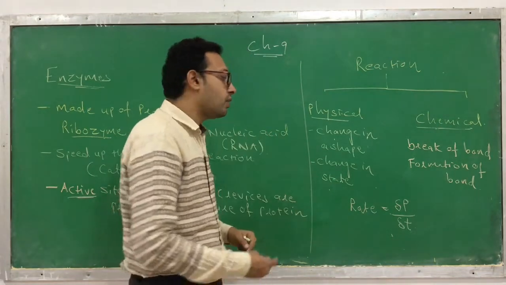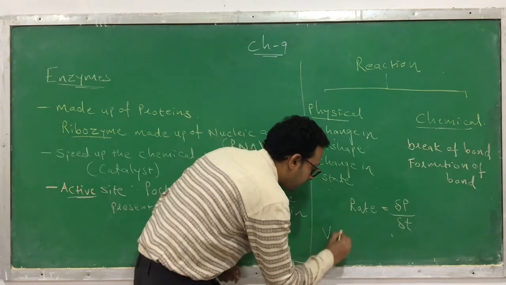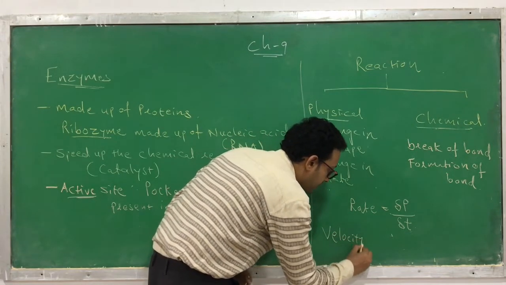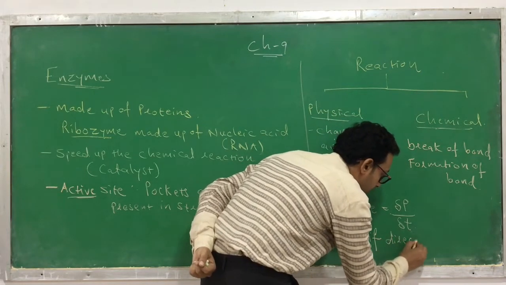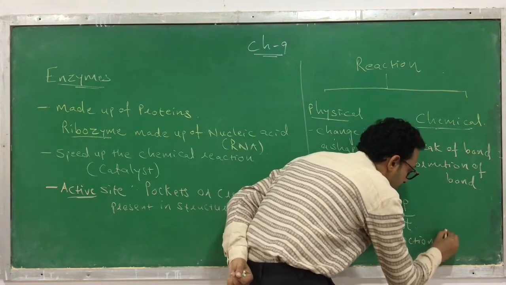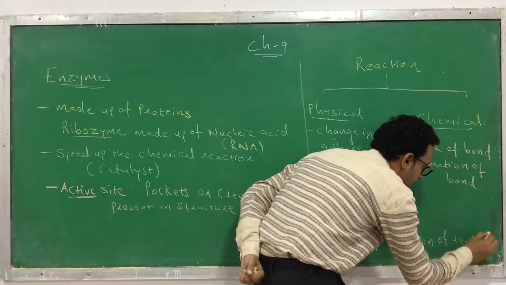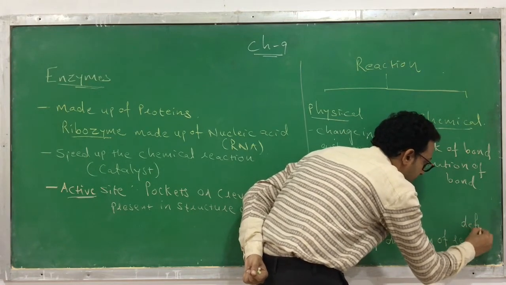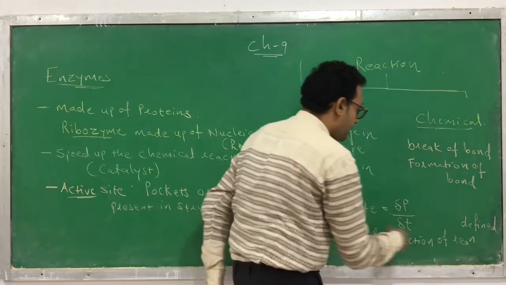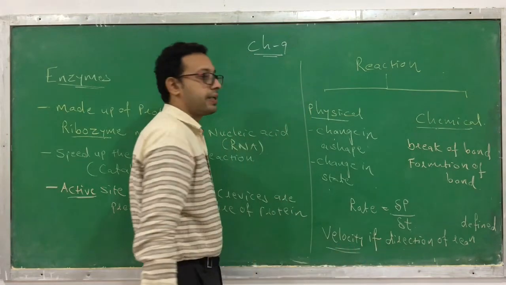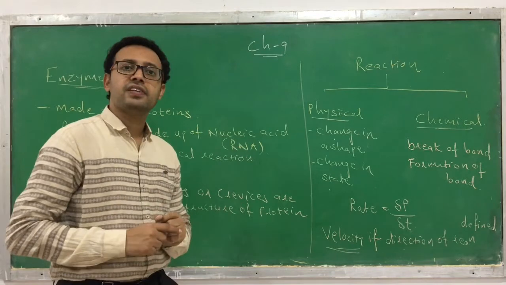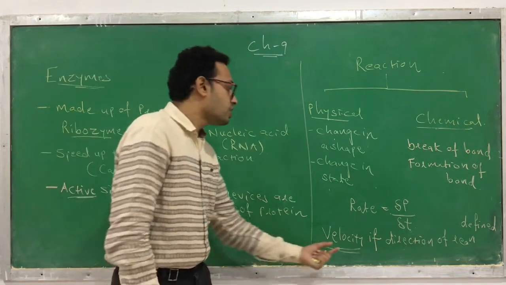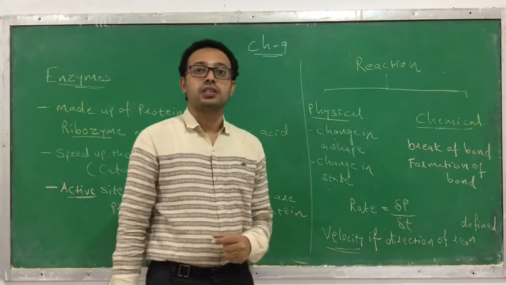And this rate can also be called velocity if the direction of the reaction is defined. In enzymatic reactions, the direction of a reaction is defined, so you can also call it velocity.